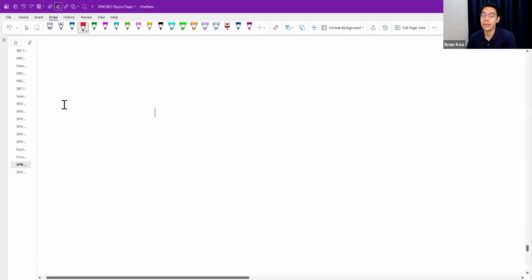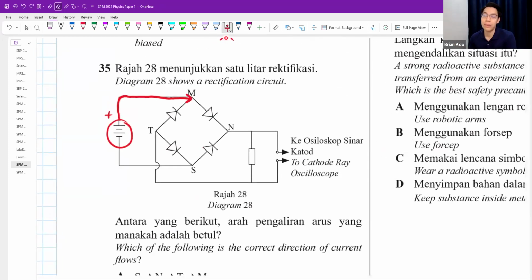Okay, and then when you are at a crossroad, always remember, one of the diodes will block the flow. Like, can you flow here or not? Cannot, because the diode is this way. So obviously, here will block the flow, but here will allow the flow. So that would mean current will flow from M to N. Now, can it flow this way? It can't. Again, why? Because the diode is blocking it this way. So it will block the flow, which means it is forced to go through the resistor.